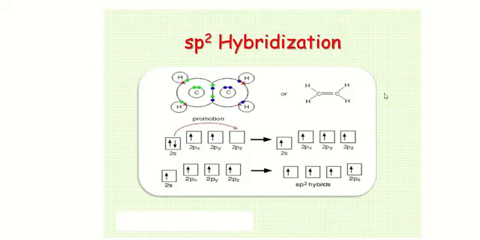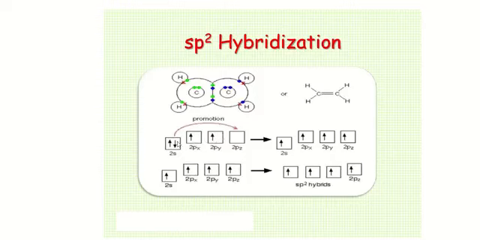Now sp2 hybridization. sp2 hybridization is a type of hybridization in which one s orbital and two p orbitals combine and form three sp2 hybridized orbitals. As we know from the previous example, carbon has 4 electrons in the valence shell, and there is one vacant orbital, that is 2pz.